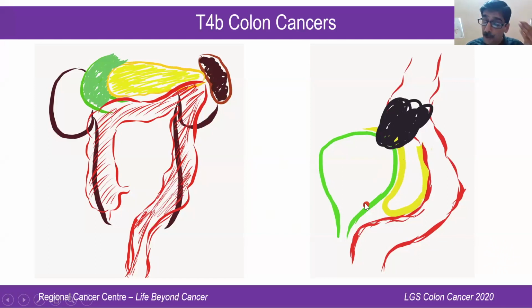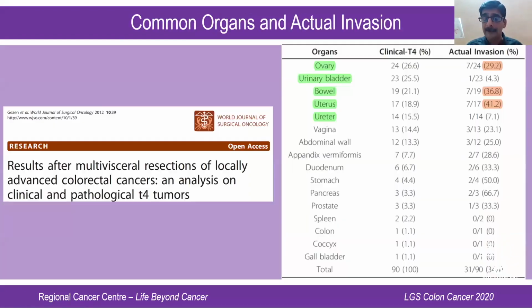In females, the uterus serves as a good buffer in between the bladder and the sigmoid to prevent it from infiltrating in the trigone area. If it's infiltrating the trigone area, it's a different picture. But if it's infiltrating the dome of the bladder, you can do a partial cystectomy. So most of the organs which get infiltrated by the colon can be resected, and it says that commonest organs are the ovary, urinary bladder, bowel, uterus, and these are the organs that are commonly infiltrated.